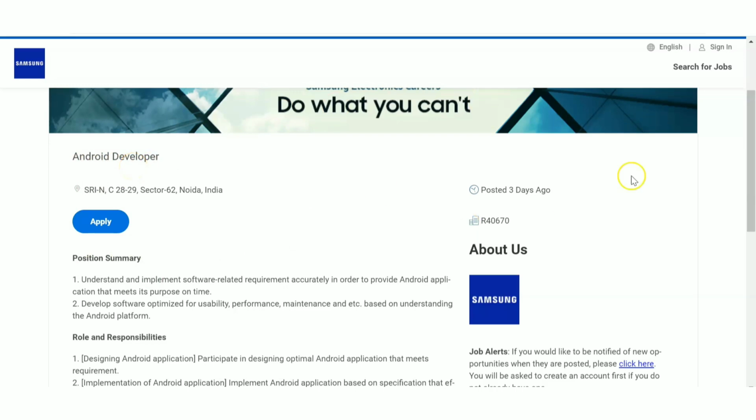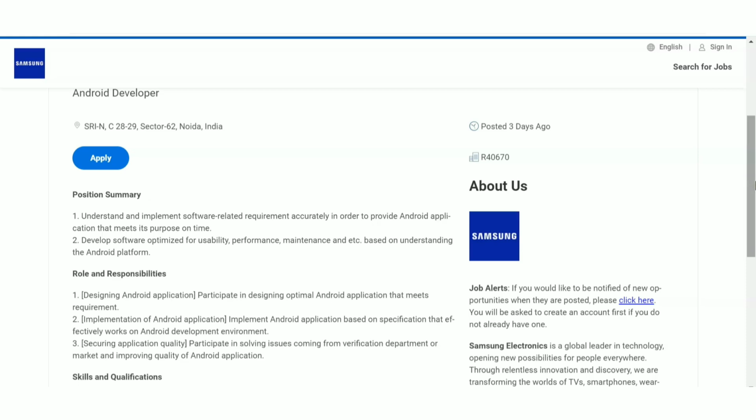Now let us see the position summary, meaning the job role. In this job, if you get selected, you have to do all these things: understanding and implementing our software related requirements accurately in order to provide Android applications. That is, you are going to develop and implement Android applications, develop software optimized for usability, performance, maintenance, etc. You are going to research about these Android applications, develop, implement and understand the various Android applications. So that is this job.